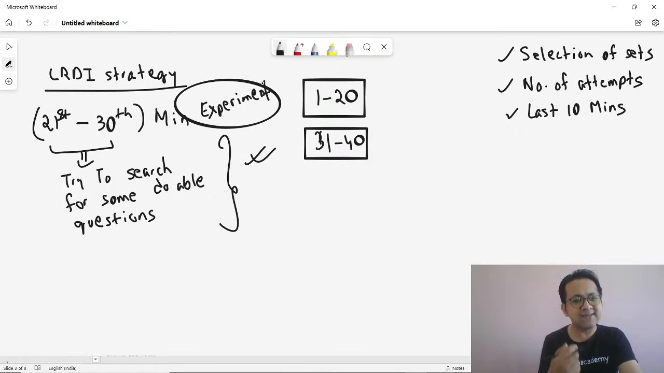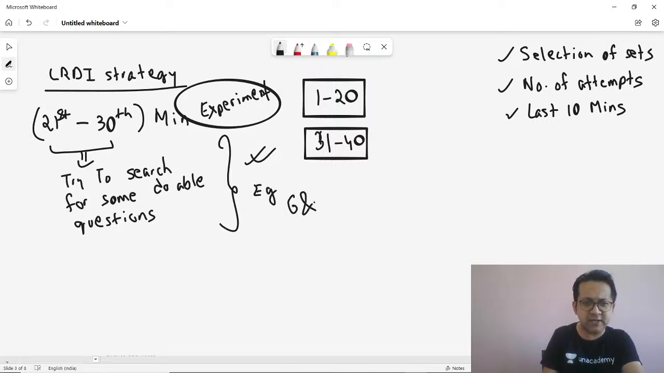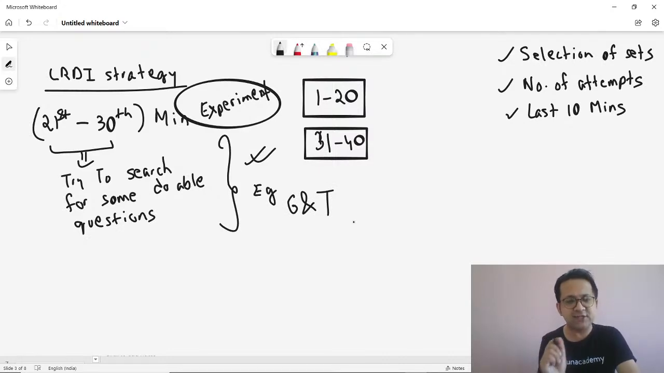Let me give you an example. Games and tournaments set. Many a times, games and tournaments questions are very difficult, and students find it difficult to do. But there could be one question in this games and tournament set where the question will ask you how many games were played in total. That could probably be the last question to the set. Can you solve this question?